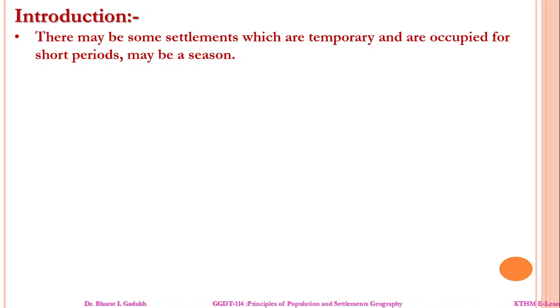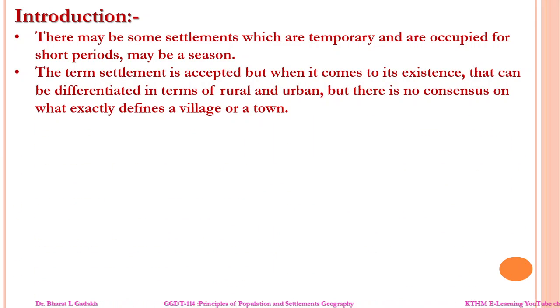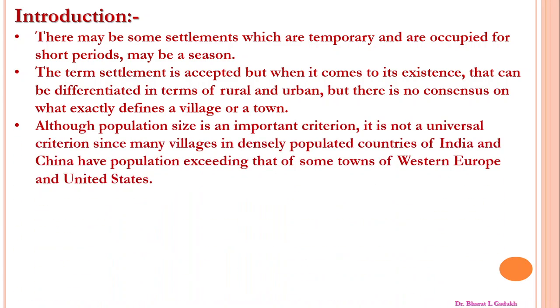Now, this one is very important here. There may be some settlements which are temporary or occupied for a short period, maybe for a reason or season. The term settlement is accepted, but when it comes to its existence, it can be differentiated in terms of rural and urban, but there is no consensus on what exactly defines a village or a town. Although population size is an important criterion, it is not a universal criterion, since many villages in densely populated countries like India and China have populations that exceed some towns of Western Europe and the United States.